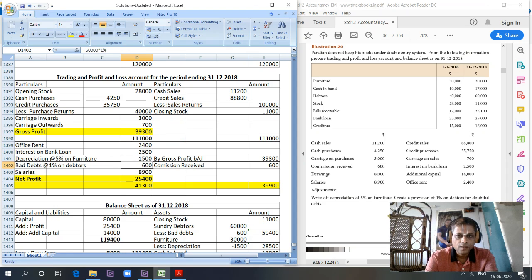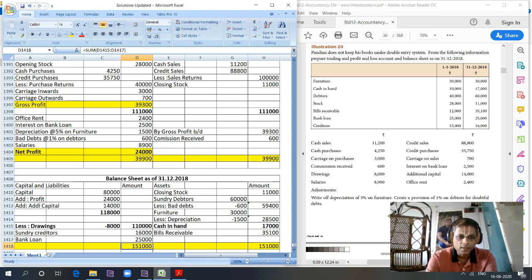Net profit will become 39,900 minus 15,900. Net profit is equal to 24,000. You can see here the total is matching. Balance sheet is tallied.